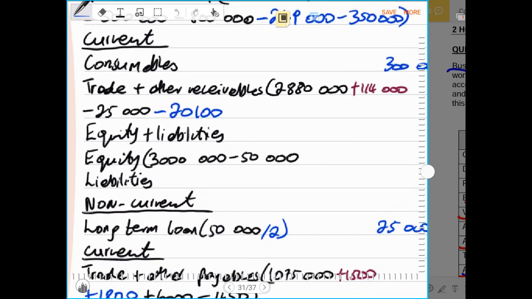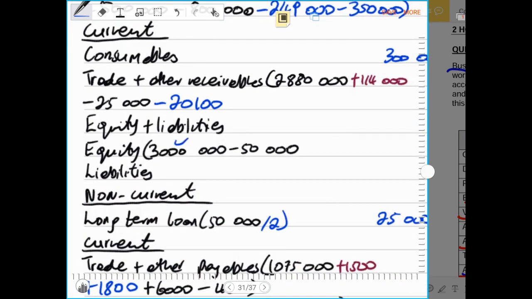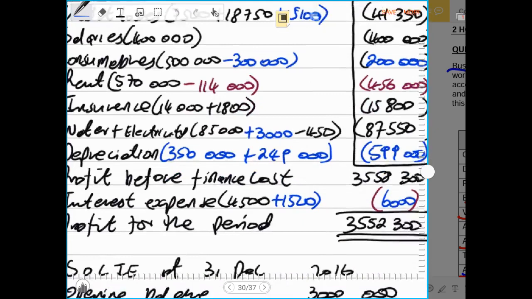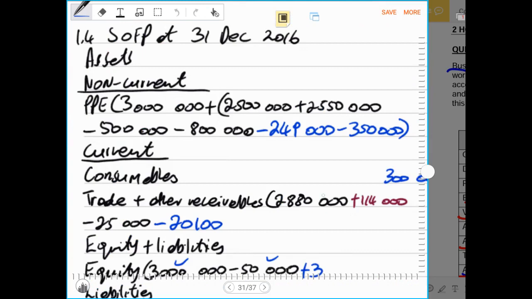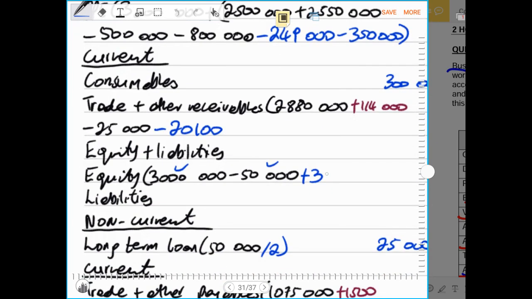Since the statement was not required, we just say opening balance less drawings plus the profit of 3,552,300 from the income statement.